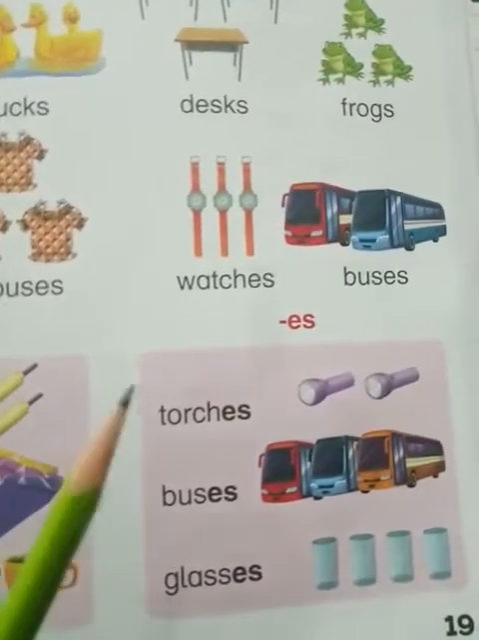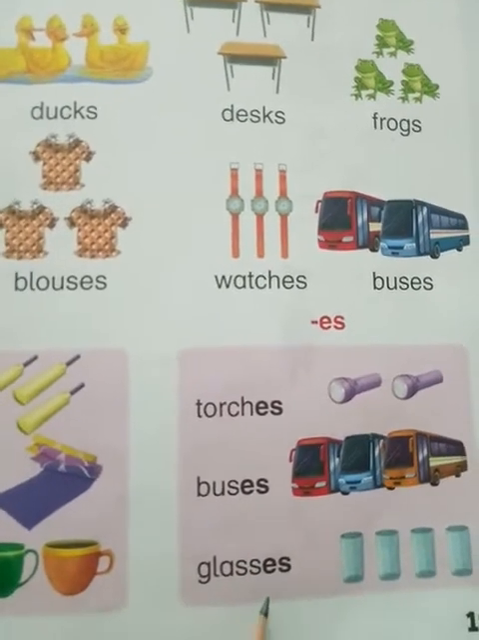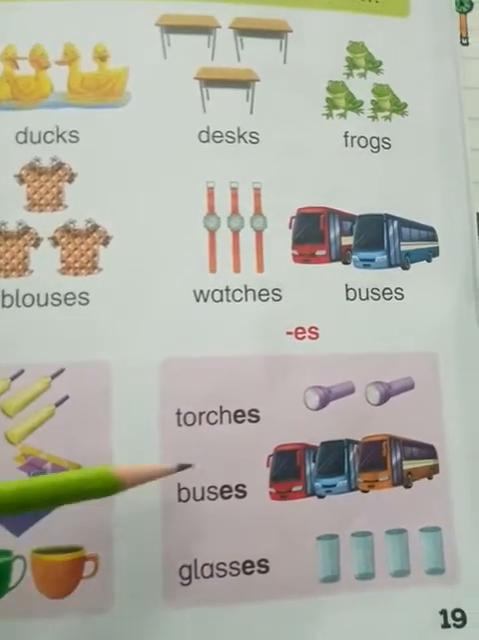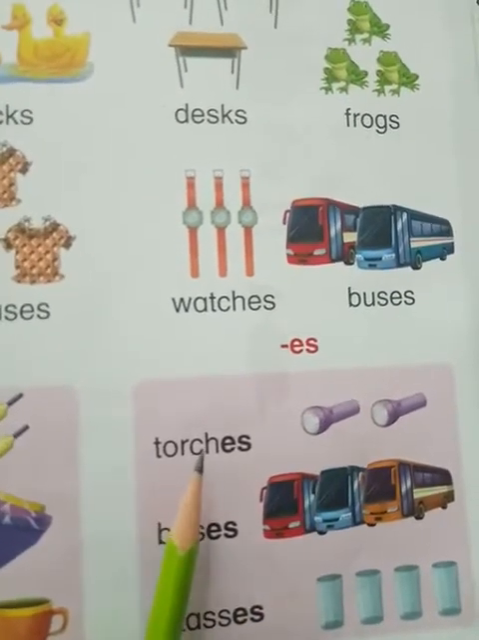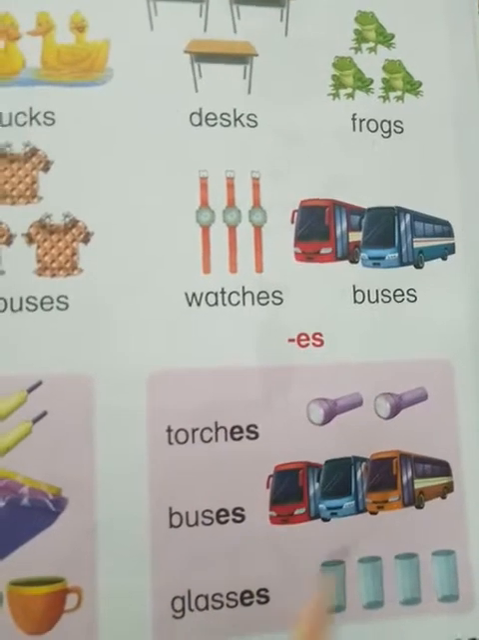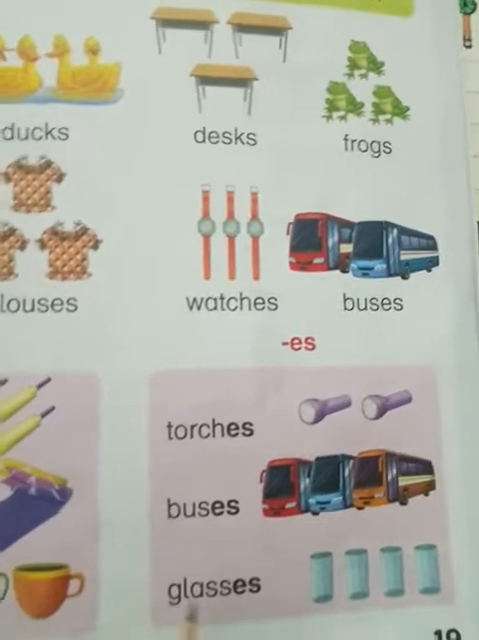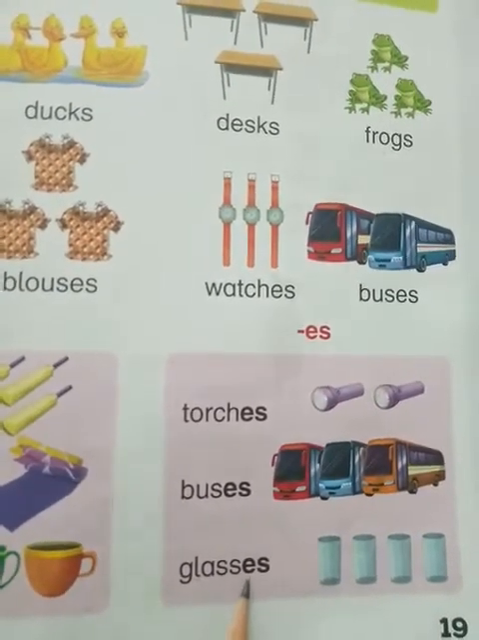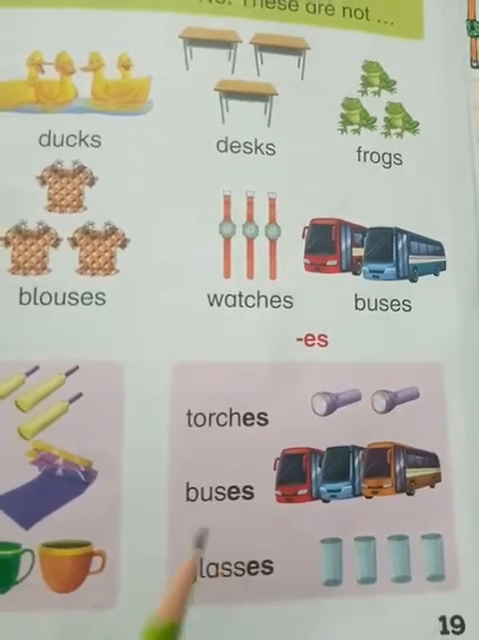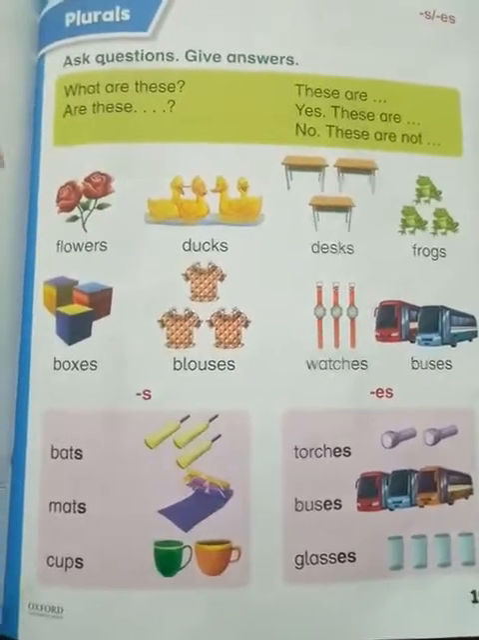Now look at this. How can we use es? Here is ch, s and double s, so we will add es here. Torches. These are buses. And these are glasses. Students, now we have done reading of this topic. Now read this. Ask questions, give answers.